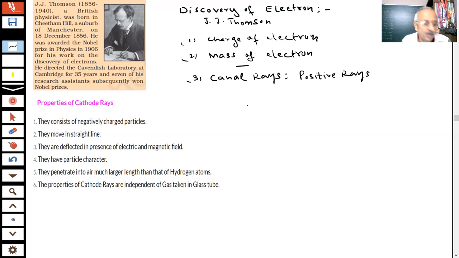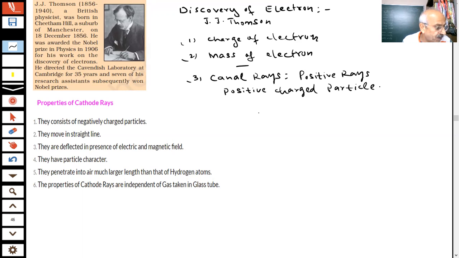So there is a positively charged particle also present inside the atom. You have electrons, which are negatively charged, and positively charged particles which were called canal rays. The person who did the experiment was E. Goldstein, in 1886, in the gas tube experiments, when he found the canal rays.